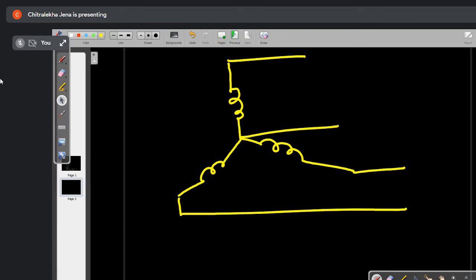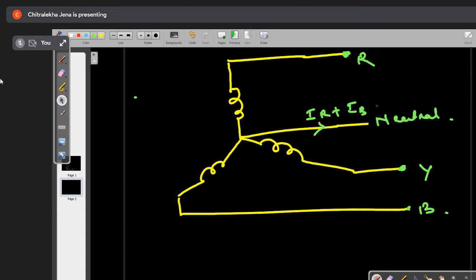If the current is the current flowing in the windings, this is my R, this is neutral wire, and this one is Y, this one is your B. The current in the neutral is IR plus IB plus IY. In a balance system, this is equal to 0. I have already explained how it is equal to 0. Current in the neutral wire is equal to 0 when the system is balanced.